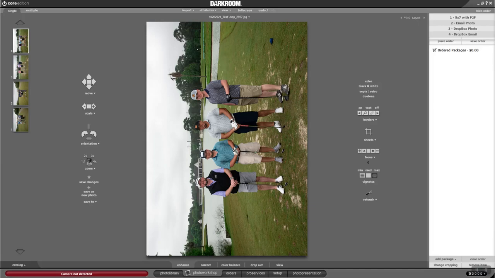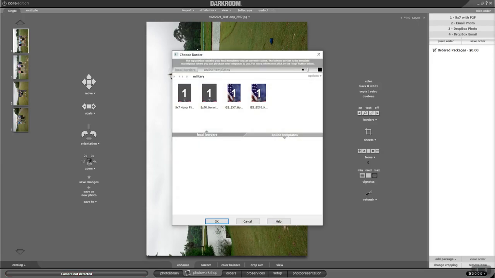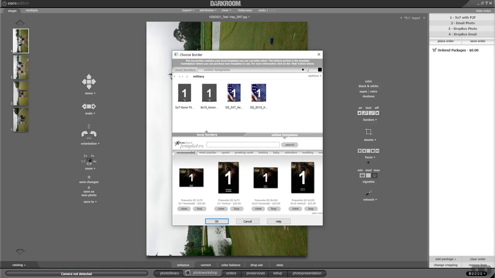Now most of our jobs have a border. So right here you can see where it says borders on and off. If you just hit the letter B, it'll pop up where to choose borders from. And I've got some in here, but I'm going to see if I have some for golf.